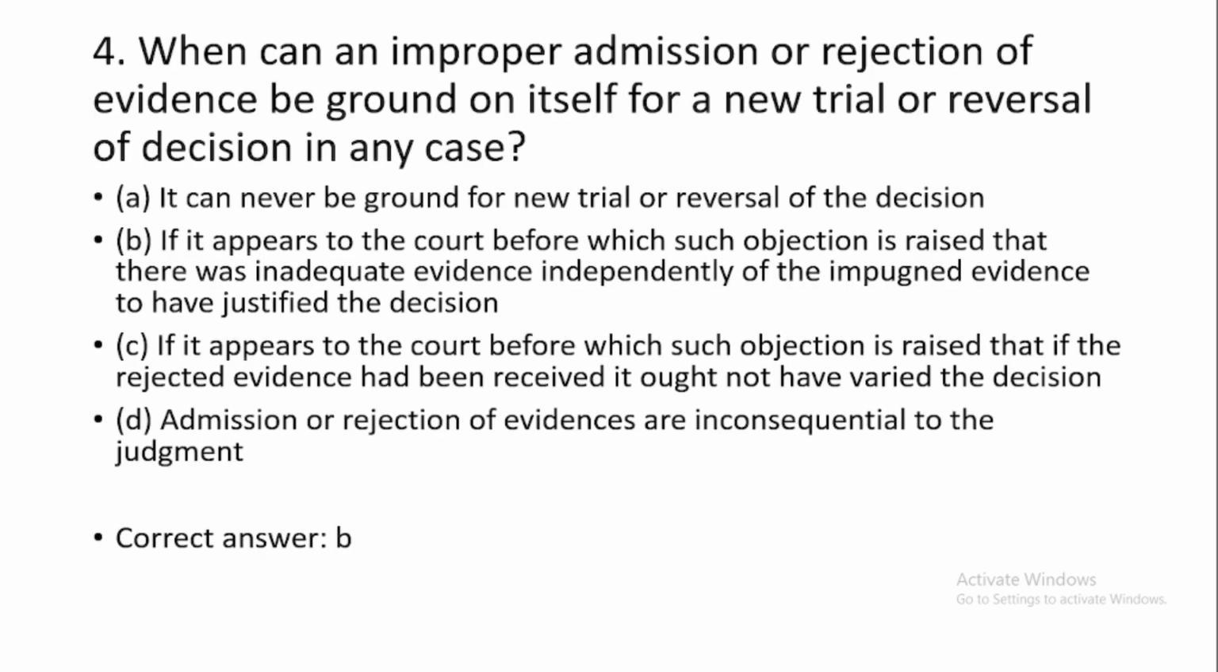Question number 4. When can an improper admission or rejection of evidence be ground on itself for a new trial or reversal of decision in any case? The correct option is option number B. If it appears to the court before which such objection is raised that there was inadequate evidence independently of the impugned evidence to have justified this decision.